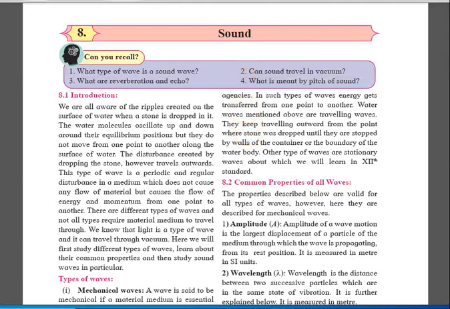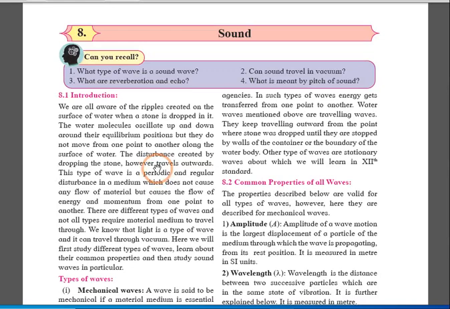Hello everyone, here we are with chapter number 8 named as Sound. This chapter is there for 7 marks in your exam, without option 5 marks, with option 7 marks out of 70. Now let's start with concepts or introductory part of this.